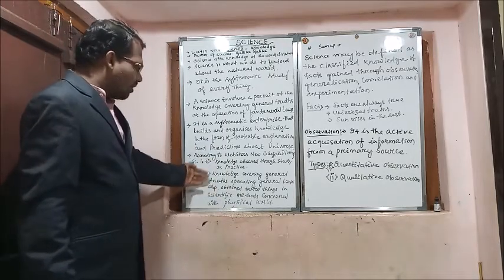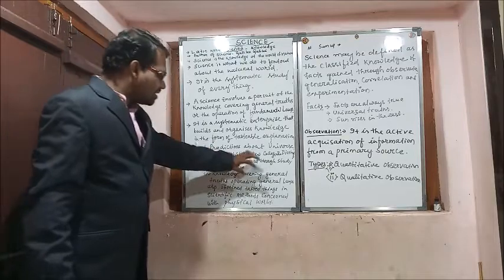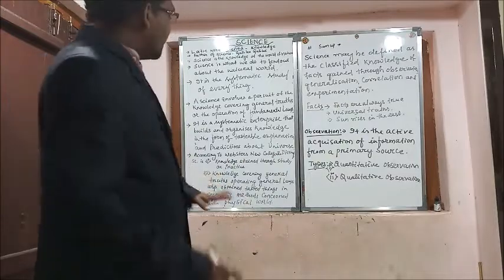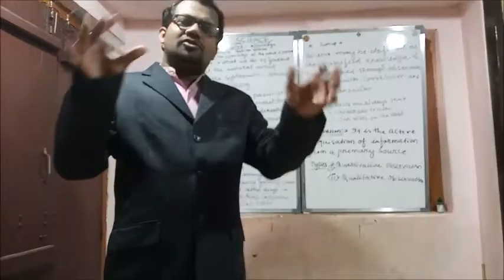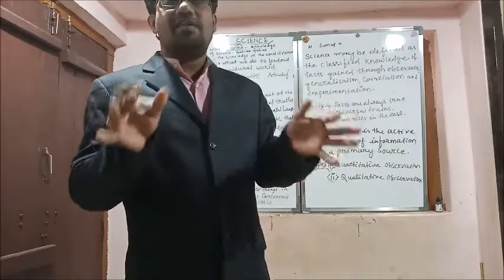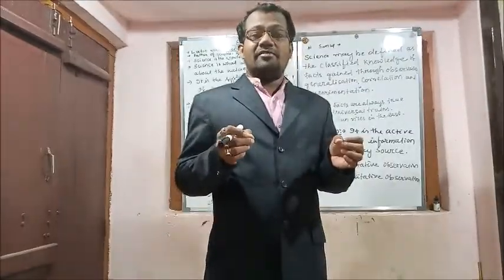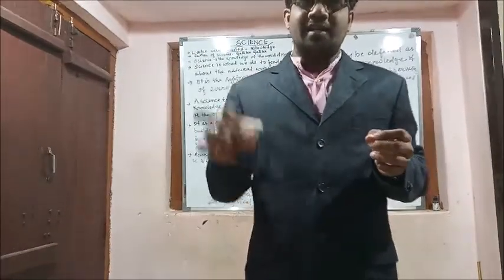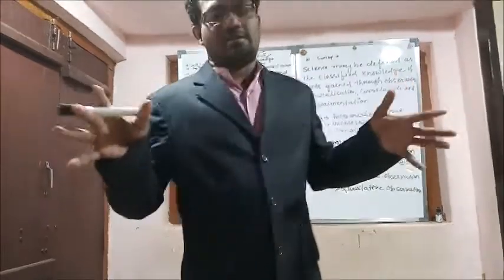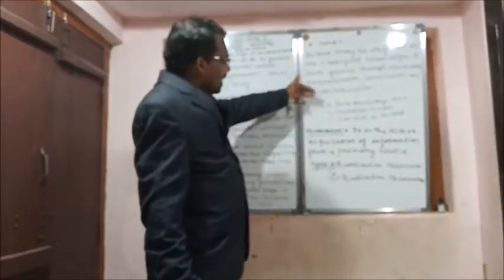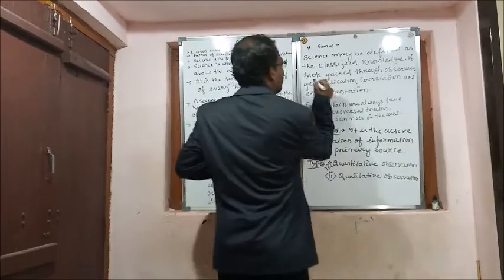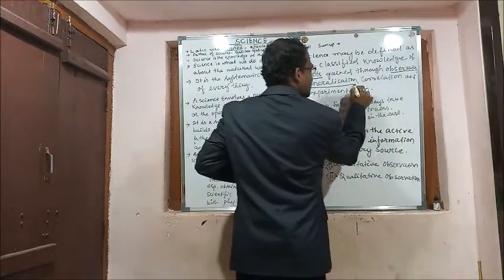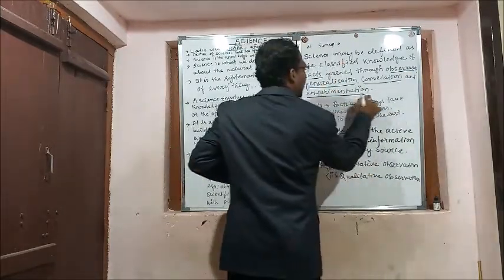Knowledge covering general truths, operating general laws, especially often tested by scientific methods concerned with the physical world, right? So if we sum up all this, the concluding definition we can get is that science may be defined as the classified knowledge of facts gained through observation, generalization, correlation and experimentation. So here you have to know what is fact, what is observation, what is generalization, correlation and experimentation.